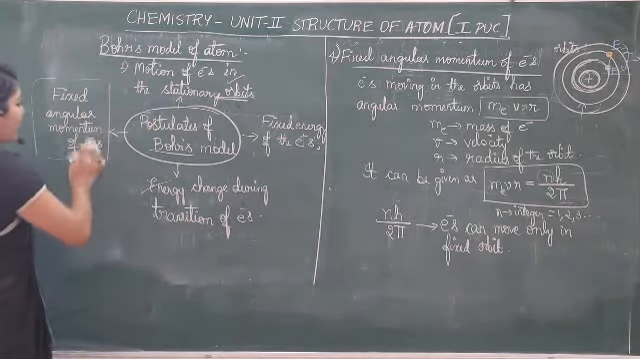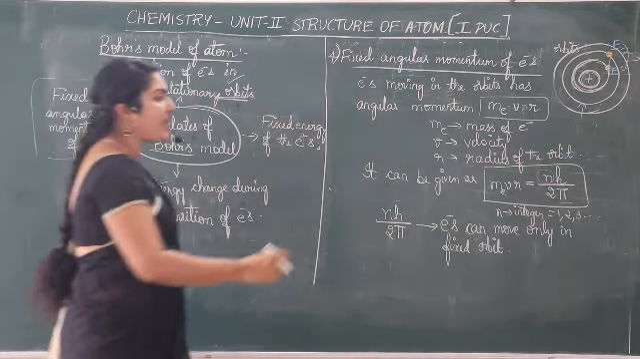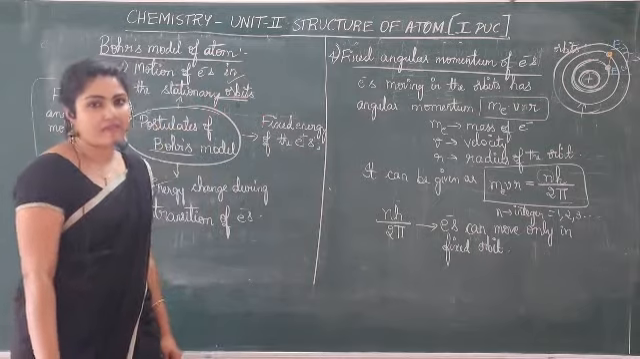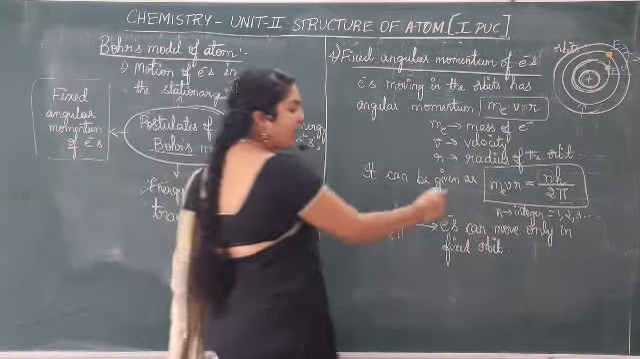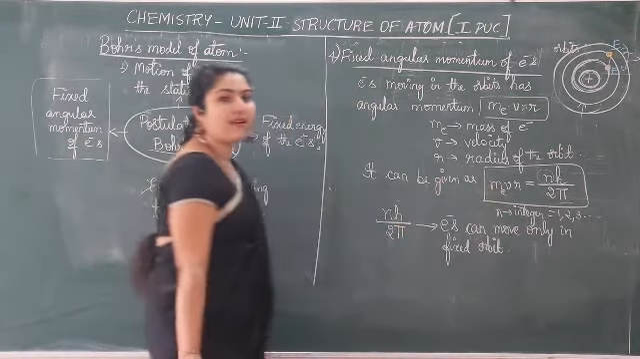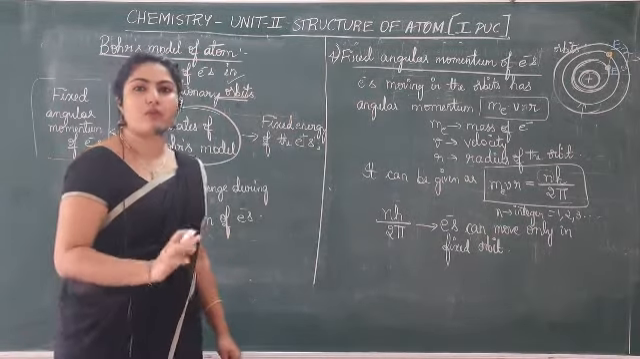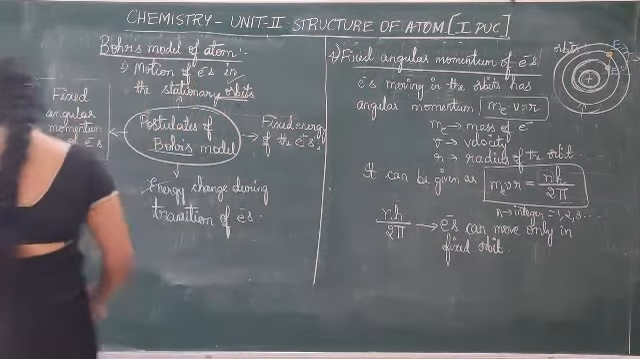Then comes fixed angular momentum of electrons. He said electrons moving in the orbit will have angular momentum mvr, and that mvr, that is angular momentum, will be equal to integral multiple of h by 2 pi, which means that electrons can move only in fixed orbits.